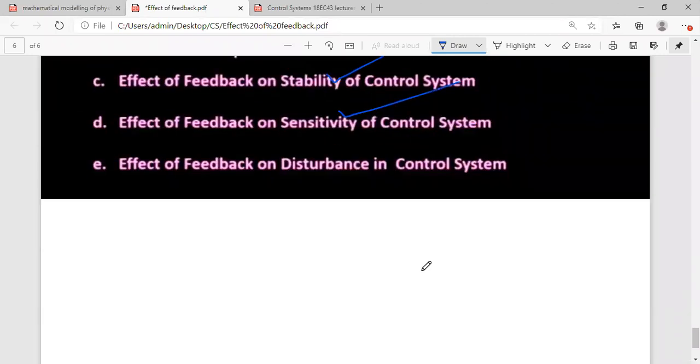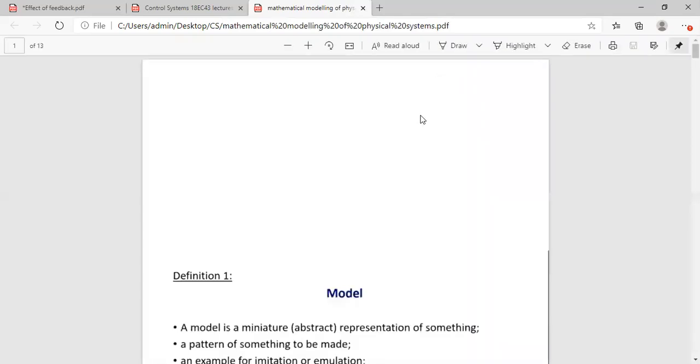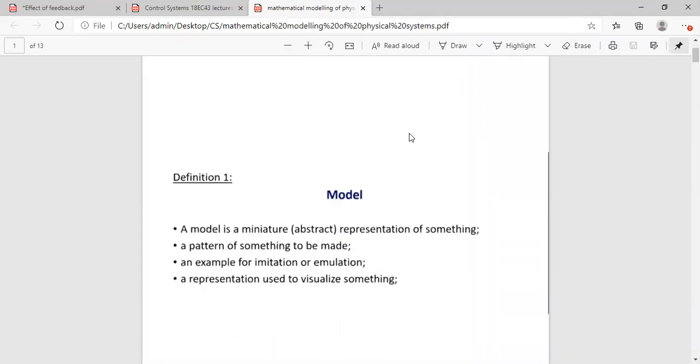The next concept we are going to deal with is the mathematical modeling of physical systems. Okay, do you know what is a model?